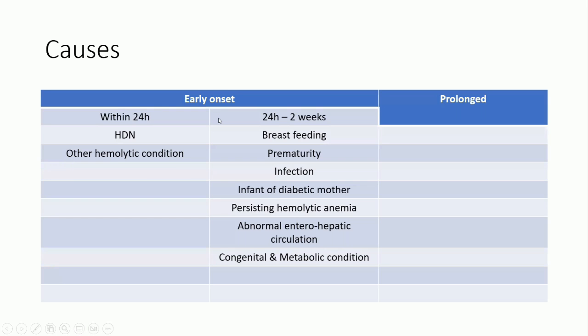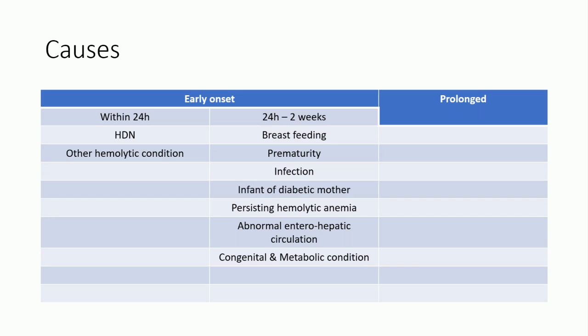So these are the causes for early onset and prolonged jaundice. I have a separate slide. Just try to remember these causes, because regarding the questions, you will be getting questions on hemolytic disease of the newborn and other hemolytic conditions like spherocytosis, elliptocytosis is not common, spherocytosis and G6PD deficiency. Other conditions can be asked.